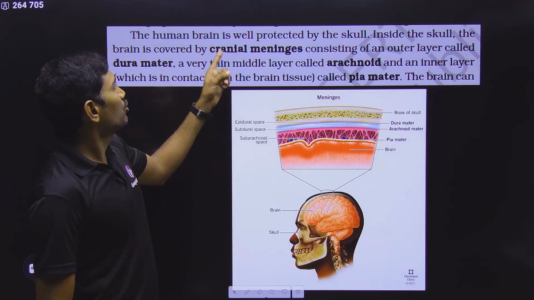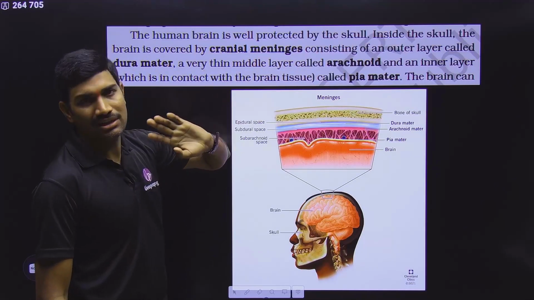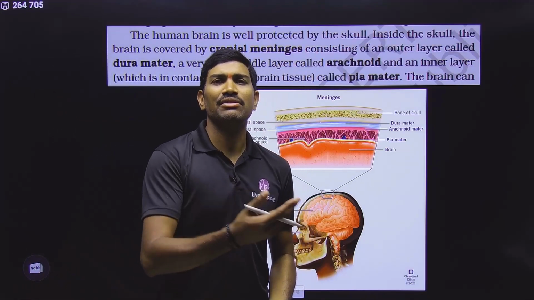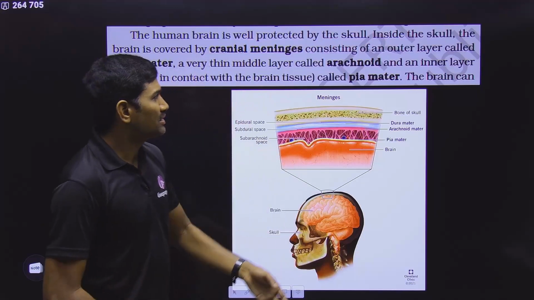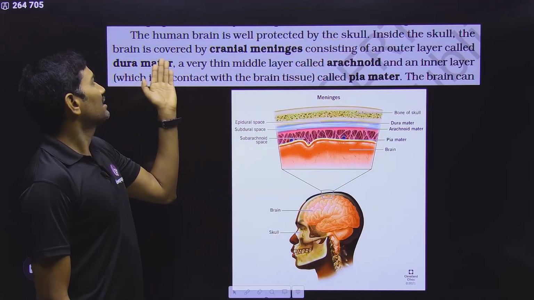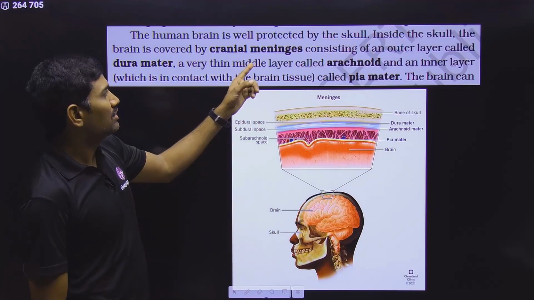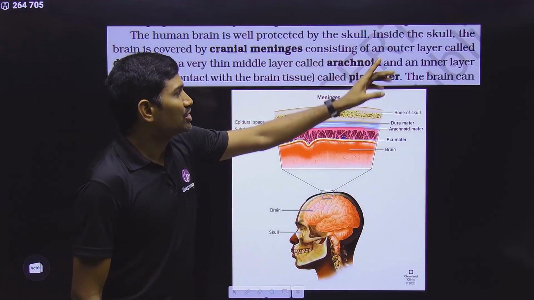Okay. Next one, the human brain is well protected by the skull. Already regarding the skull, how many bones, what are the names, everything we studied in the locomotion and movement chapter, right? And inside the skull, the brain is covered with the cranial meninges. These are the layers that are observed. Cranial meninges consisting of an outer layer.